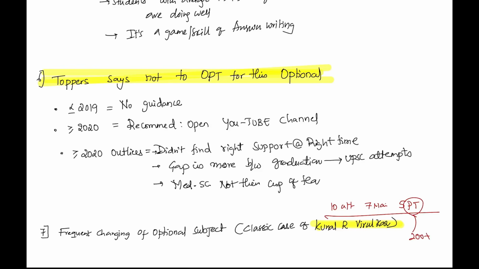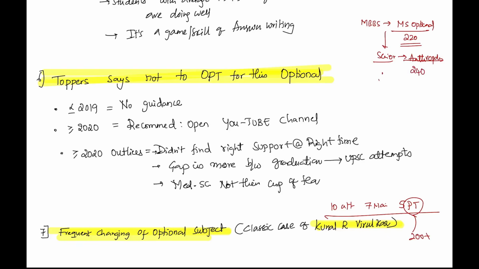Okay, one classical thing we have found out is that this guy is frequently changing his optional subject. Why is he changing an optional subject? Let's say you are a doctor, just passed out, an MBBS graduate. Without proper preparation, you give medical science optional in your first attempt because you don't have time. You score 220, you are disheartened. You call your senior or someone who gave it long back in 2018 or 2016. He is also a failed candidate. He'll say, don't go for medical science, go for something else. He chooses anthropology. In the next attempt, he'll score 240.